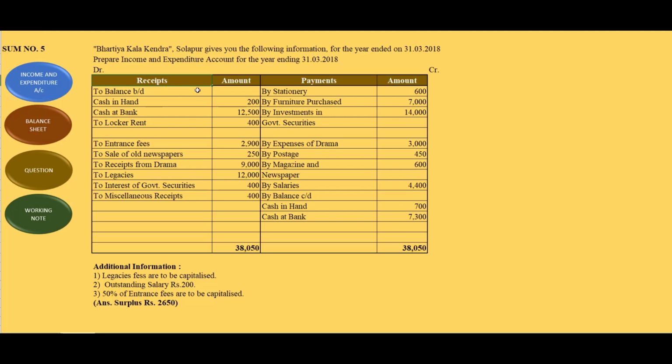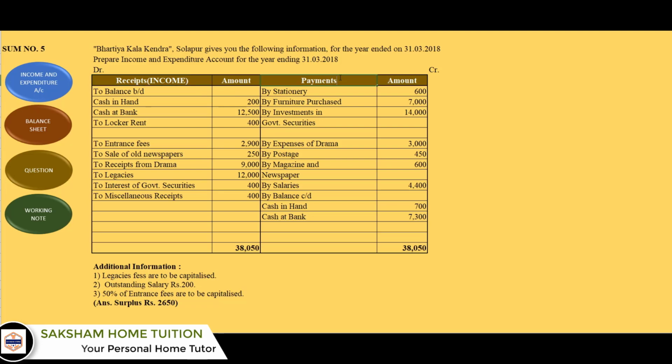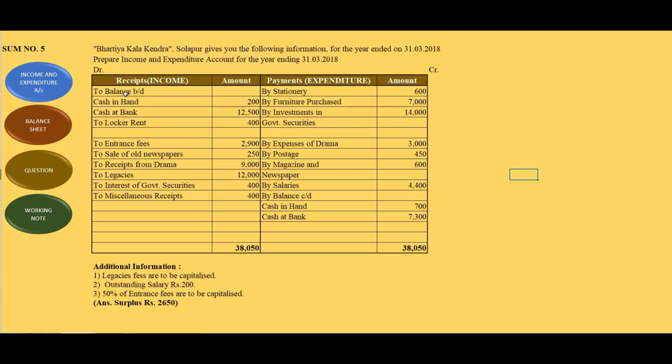For better understanding, I'll write here income so that it will be remembered by you. Okay, and I'll write here expenditure so that you will remember. Okay, now see this one, this is the opening balance of cash and bank. We won't consider this balance because this is the opening balance.